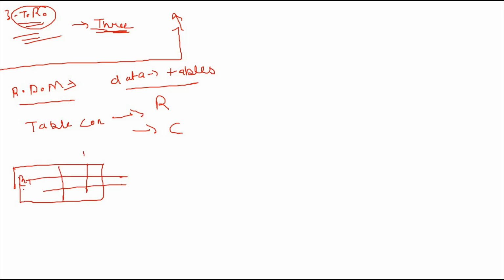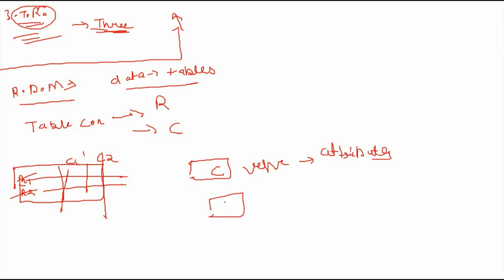Okay, this is row 1, row 2, and this is column 1, column 2. This is a column. This is a row. The column represents the attribute or the property, and the row represents the records or the tuples or the entity.